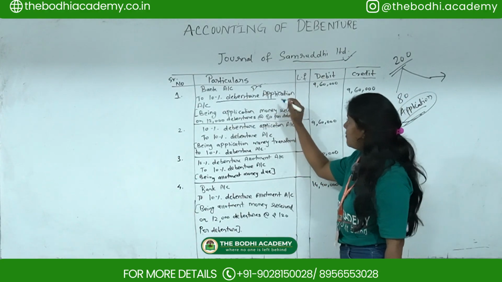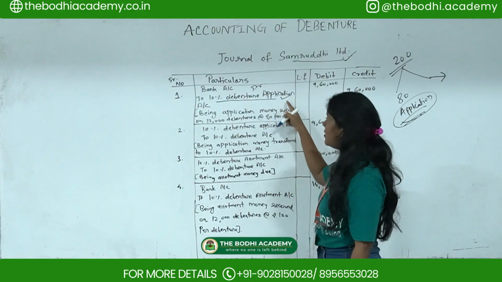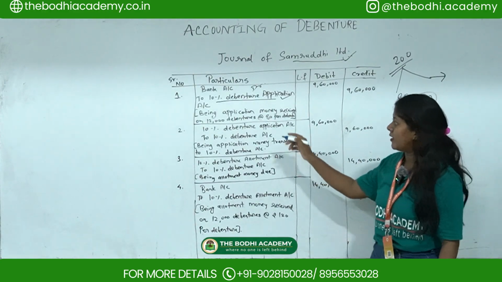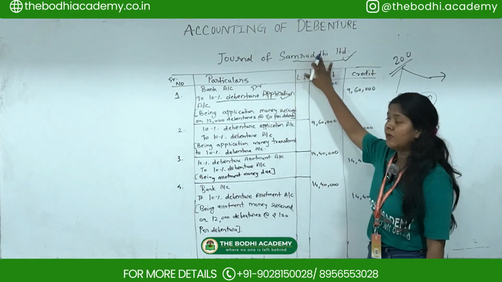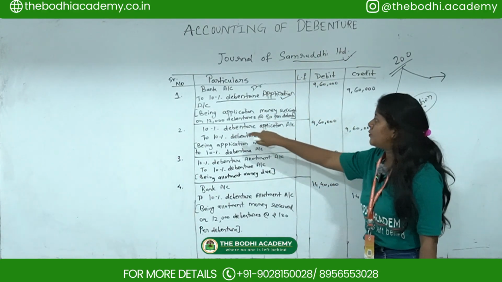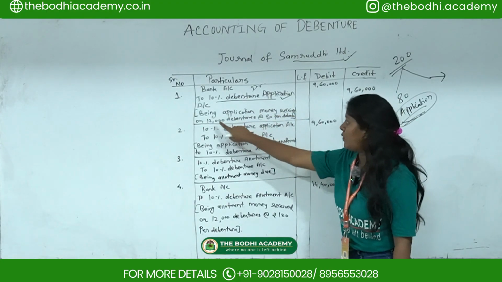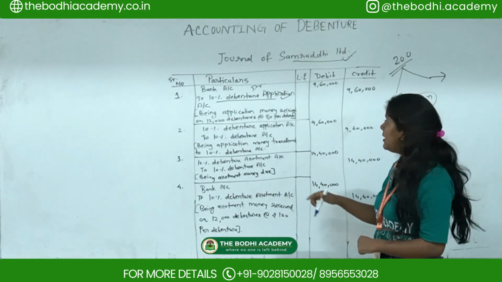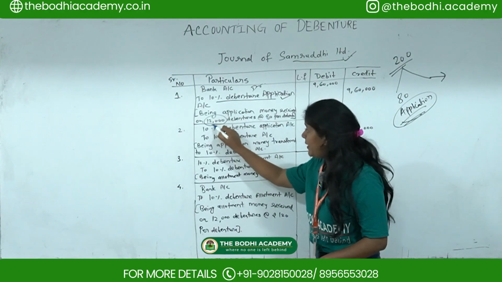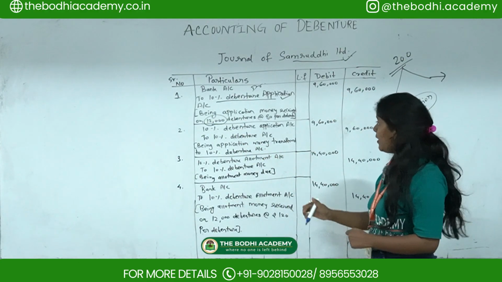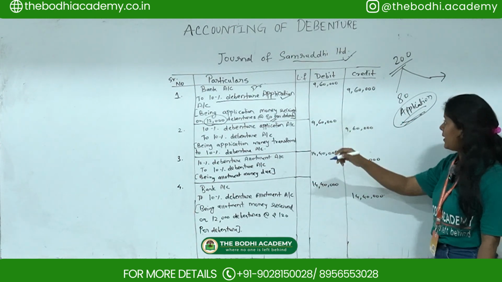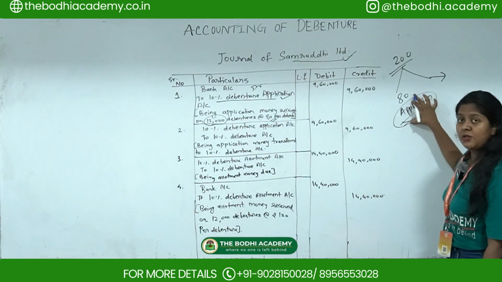So first entry obviously it will go on application, and here you are showing that your application money is being received, okay, on the to Samruddhi Limited. So being application money received on 12,000 debentures. Now here in the question they have mentioned 12,000 debentures. So 12,000 multiplied by 80, you will get 9,60,000. Okay. So here this is on application.